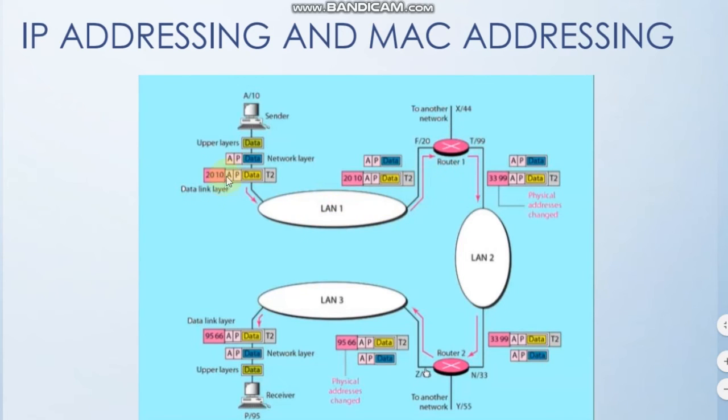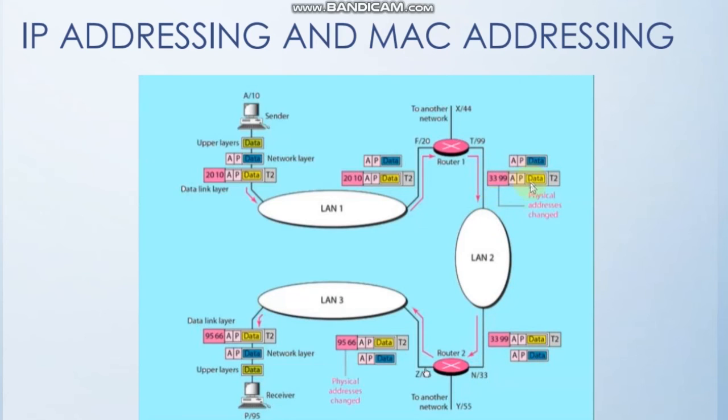This router checks the datagram that it has received, and it checks in the data link layer that yes, this is the destination the packet was yet to come to. So it then opens up the network layer and checks that here P is the IP address of the destination, but here F is the IP address of it. So it knows that this packet is not for this router, and so it sends it forward with changed destination MAC address and changed source MAC address. So here the destination MAC address was 99, so it is mentioned over here as the source, and the destination MAC address over here is 33, so it changes it.